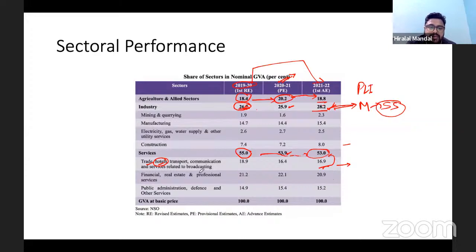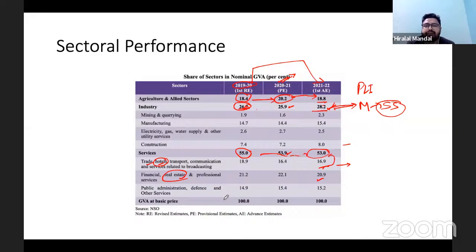Whereas the financial and real estate sector is yet to get pace. The construction sector has seen some growth, but real estate is yet to take up. Once real estate goes up, you will see the contribution. Now, during this phase, it's public administration where the contribution is coming from.